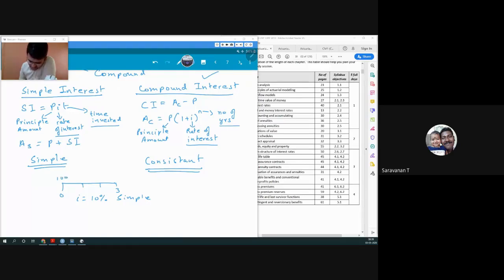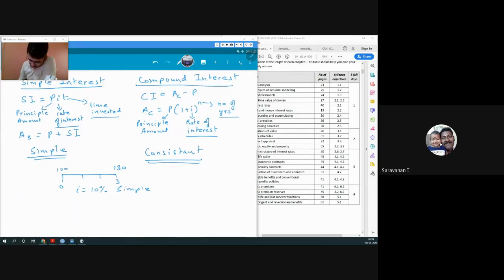After 3 years, at a 10% rate of interest, it must be 130, so you will return me 130 rupees. Now, I gave somebody else a loan of 100 rupees, but for only 1 year, at the same rate of interest. So in 1 year, the person would return me 110 rupees.